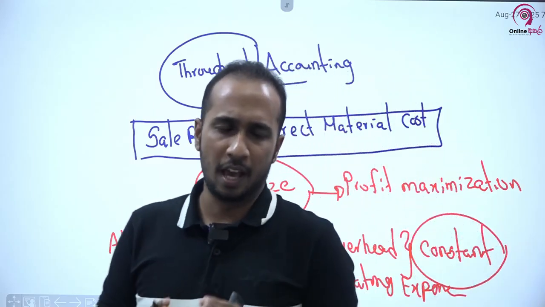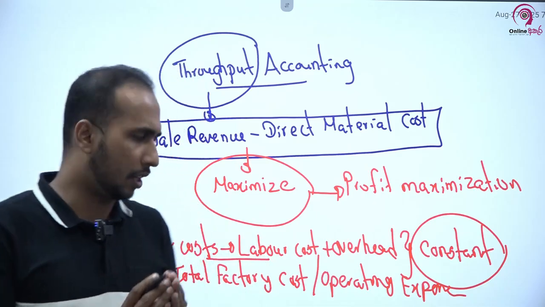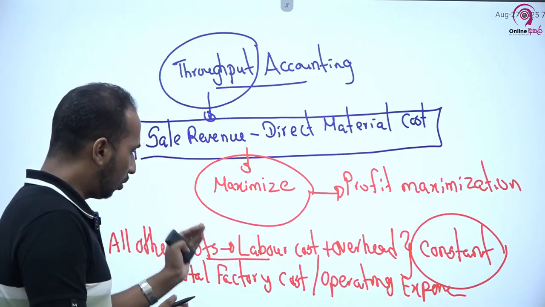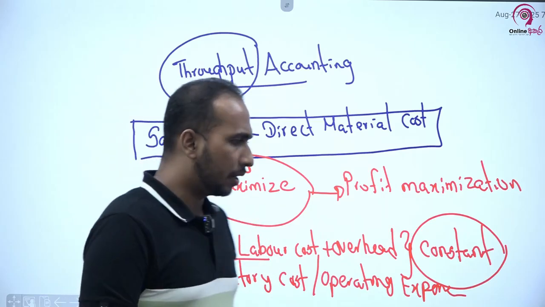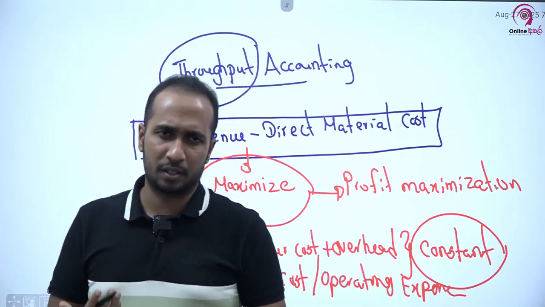කෙටි කාලයේදී ළමයි අනිත් වියදම් ඔක්කොම ස්ථාවරව තියෙන බව තමයි throughput accounting වලදී අපි assume කරන්නේ. ඒ වියදම් වලට අපි නමක් කියනවා total factory cost or operating expenses. So this assumption is somewhat realistic.